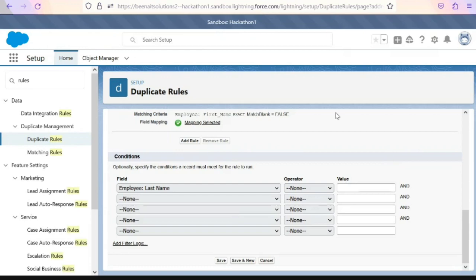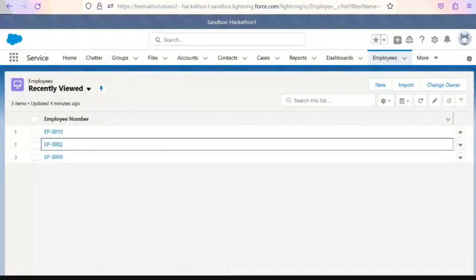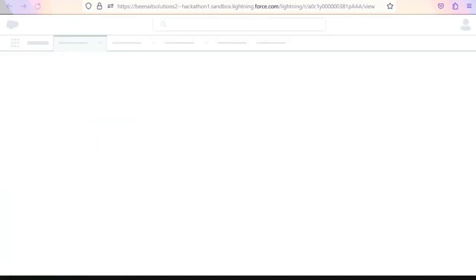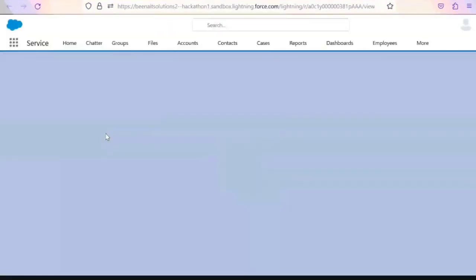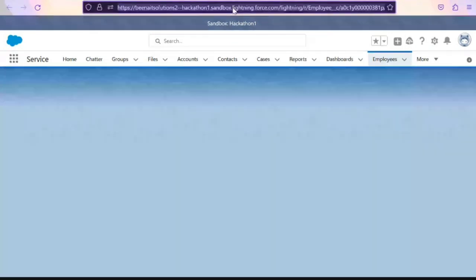Suppose you want to restrict both fields, like first name Rahul and second name Kumar, then also you can give. In the first example I gave only the first name. So you can use the AND condition with multiple criteria. If you do not want a record to be created with both first name as Rahul and second name as Kumar, then also you can do that. You have that possibility.